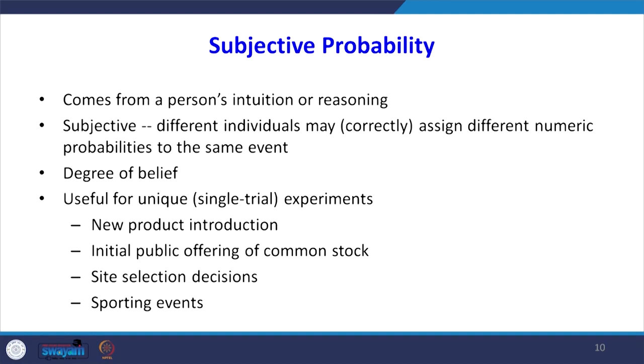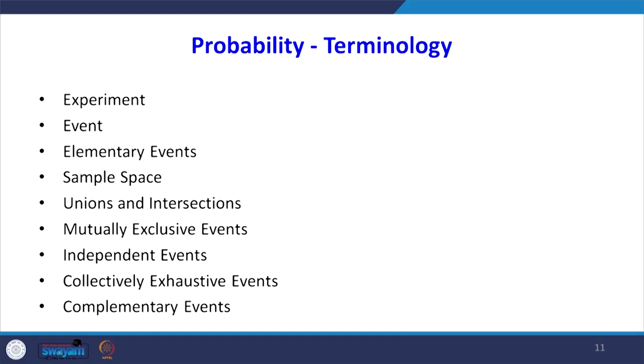For example, site selection decisions for sporting events, for example in cricket, how much possibility is there of one team to win. These are intuitive probability. In this course, there is certain terminology with respect to probability that you have to know. It is very fundamental, even though you might have studied it in our previous classes, it is just to recollect it.